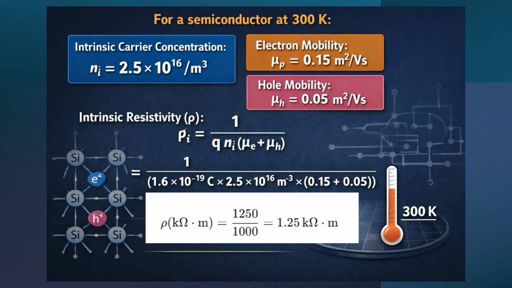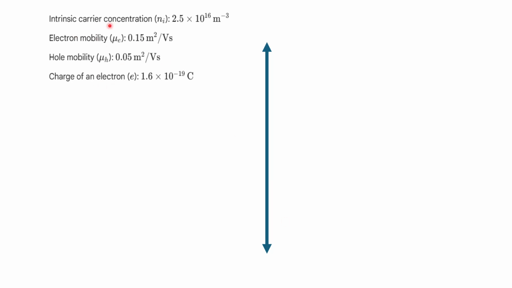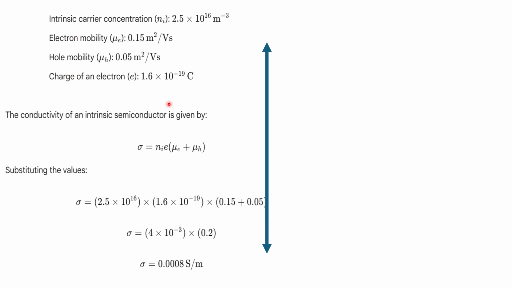So let's see the calculation in some more detail. So here are the values. The intrinsic carrier concentration is given, the mobility for electron and hole, and the charge you already know, right? Now first you can find out the conductivity, right? So conductivity, how can you find?